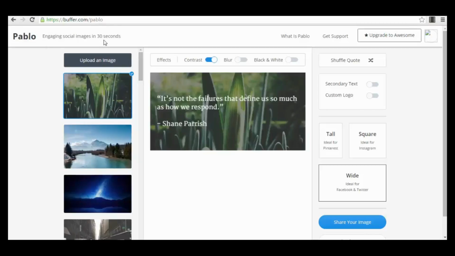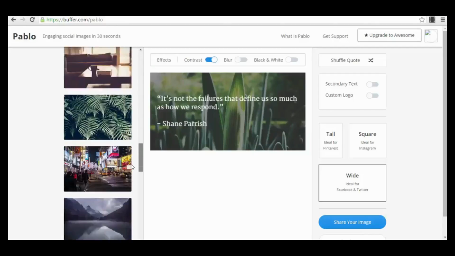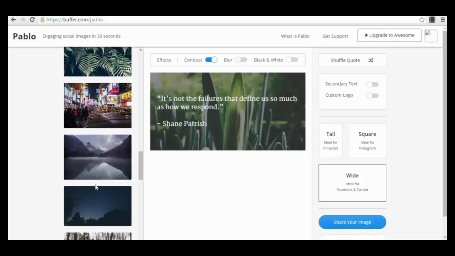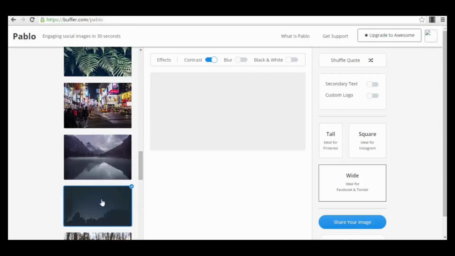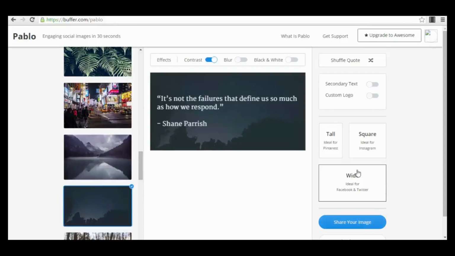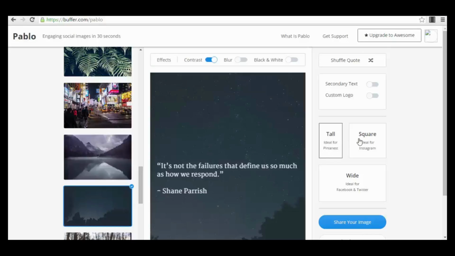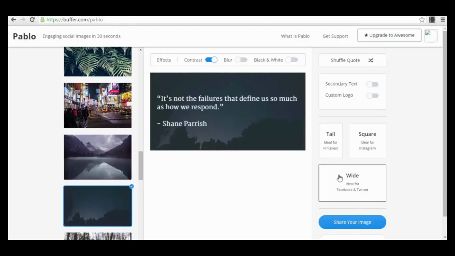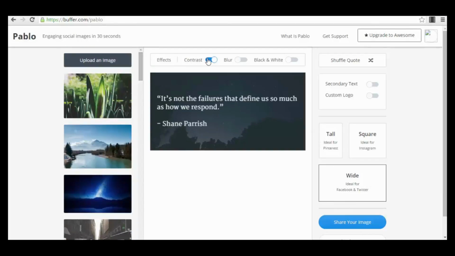Why? Because you just enter on the platform just like that, and you just have to select your background. You have a lot of cool backgrounds here. For example, you can select this one, the night sky, with stars. Then you select your dimension here, if you want for Pinterest, for Instagram, or wide for Facebook or Twitter. And you also have some effects here, contrast, if you want a normal contrast, or if you want to have a contrast with effect, if you want the background to be blurred, or if you want it normal, or if you want it black or white or not.